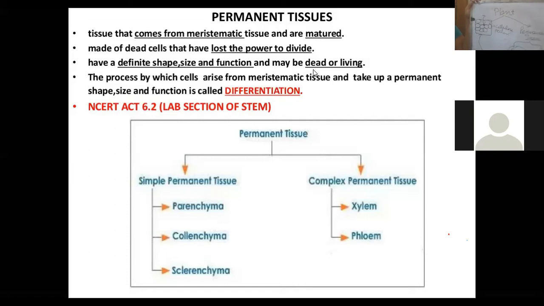Okay, they are present in the cortex and pith of the stem and roots, as well as in the mesophyll cells of leaves.